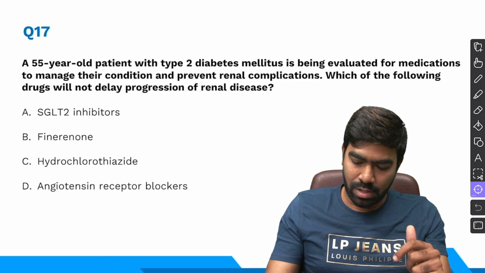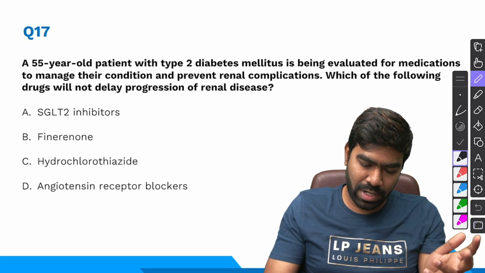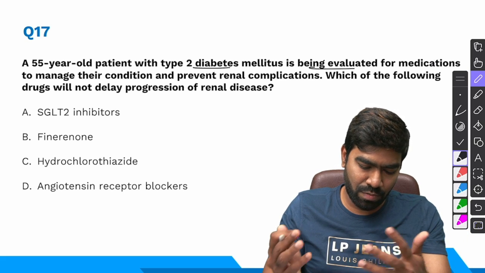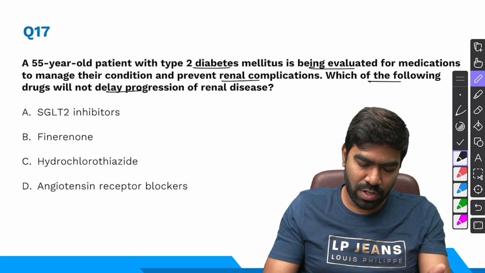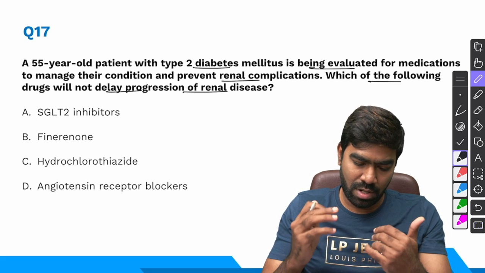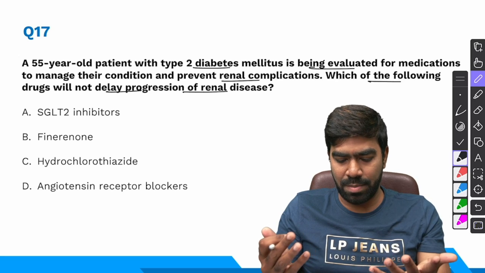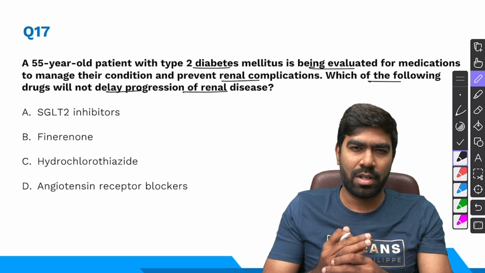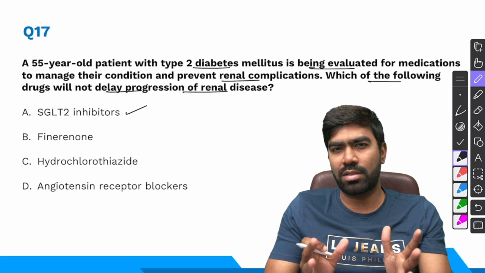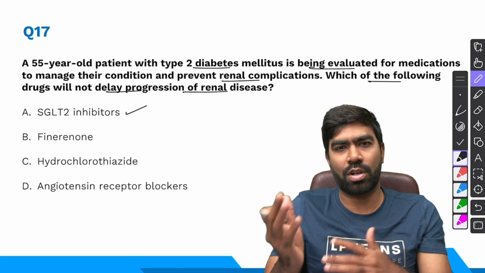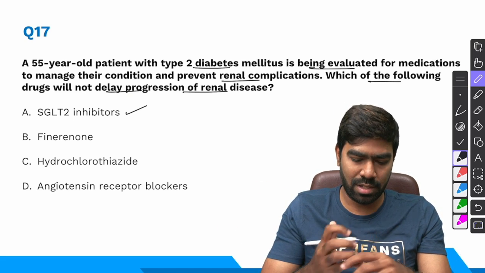Coming to question number 17, a 55-year-old patient with type 2 diabetes mellitus is being evaluated for medications to manage their condition and prevent renal complications. Which of the following drugs will not delay renal progression in cases of diabetic kidney disease or probably type 2 diabetes? So we know that SGLT inhibitors and GLP-1 receptor agonists are diabetic drugs which can delay the progression of diabetic kidney disease.